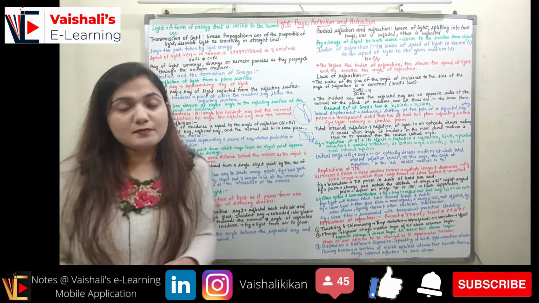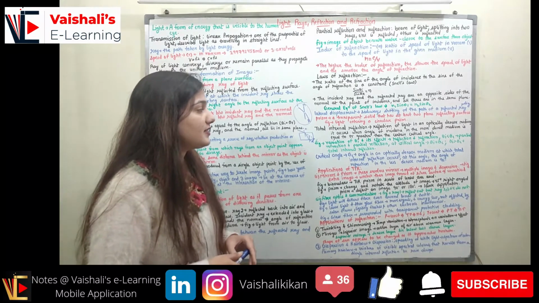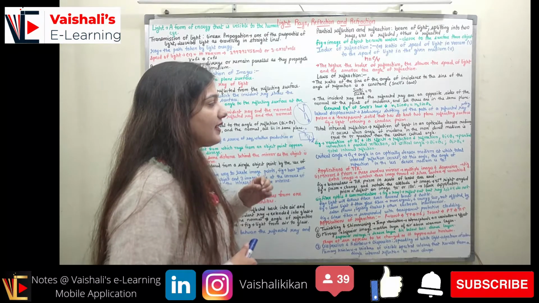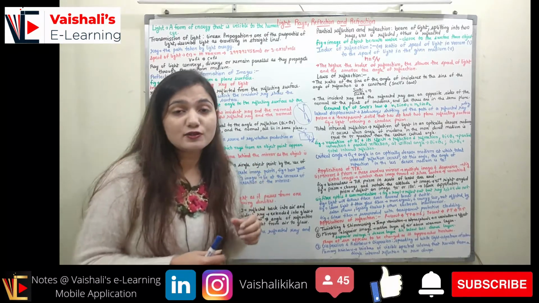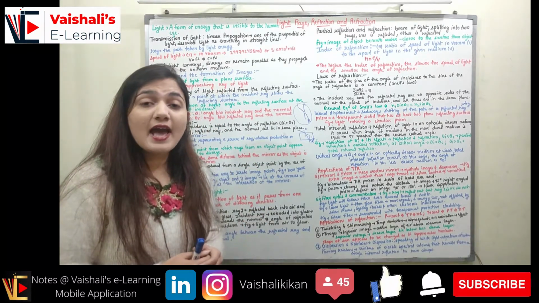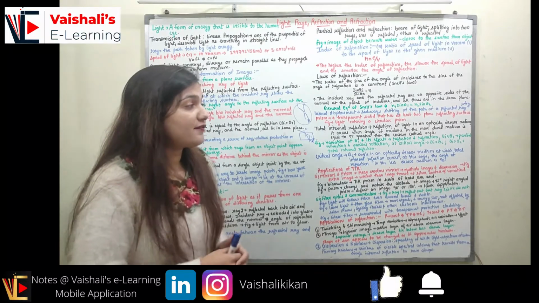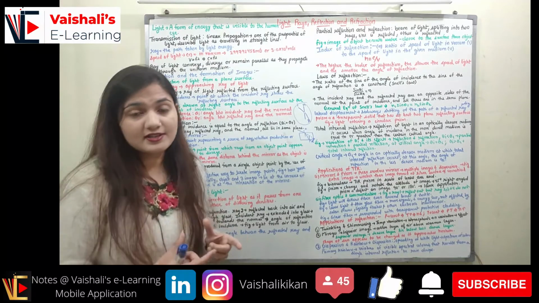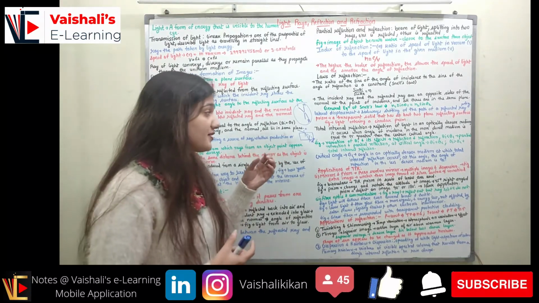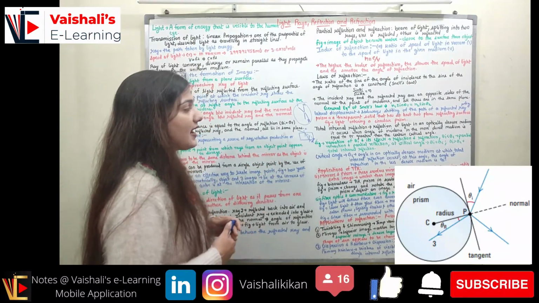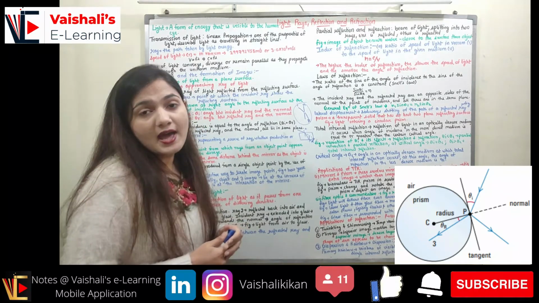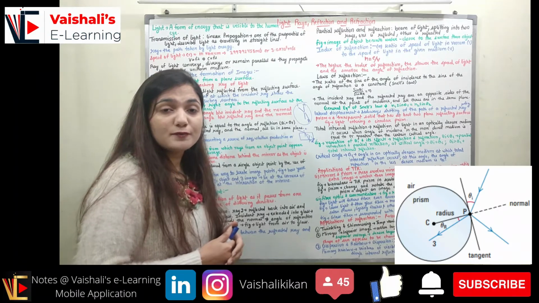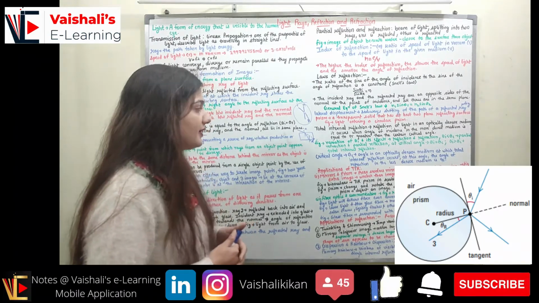Now coming to the prism. What is a prism? A prism is a transparent solid that has at least two plane refracting surfaces, right? So if any solid is transparent and has at least two plane refracting surfaces, we call it a prism. You can see the figure here. We have light entering a prism, and you can see how the prism will behave. There will be two refractions happening in the prism.